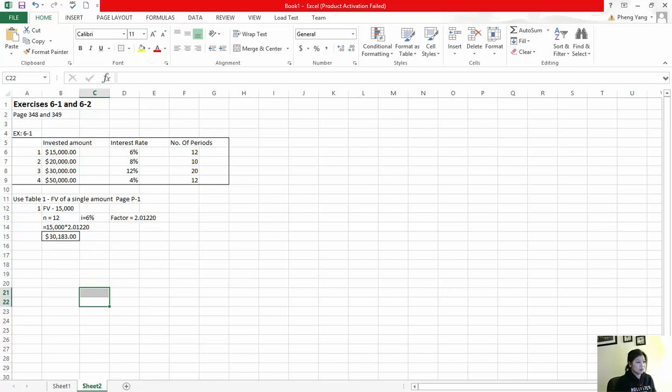For 2, future value of 20,000. That's what we're looking for. Our number of periods is 10 periods. Our interest is 8%. And our factor then will be, if you look at that same table on page P-1, 10 periods at 8% is 2.15892.